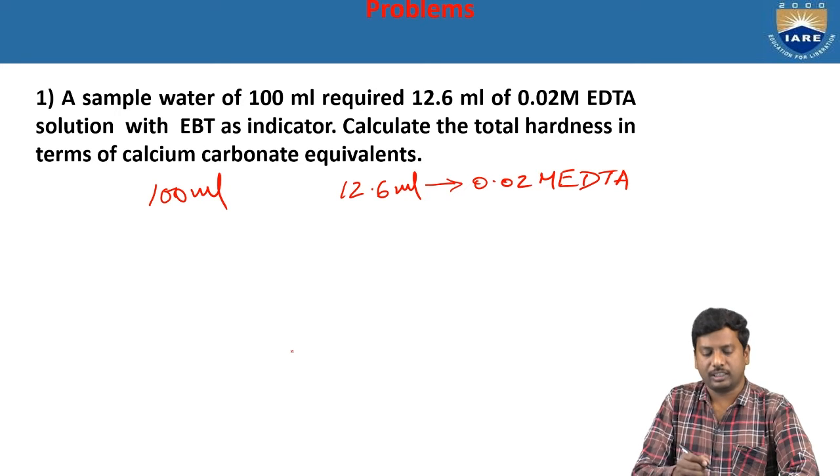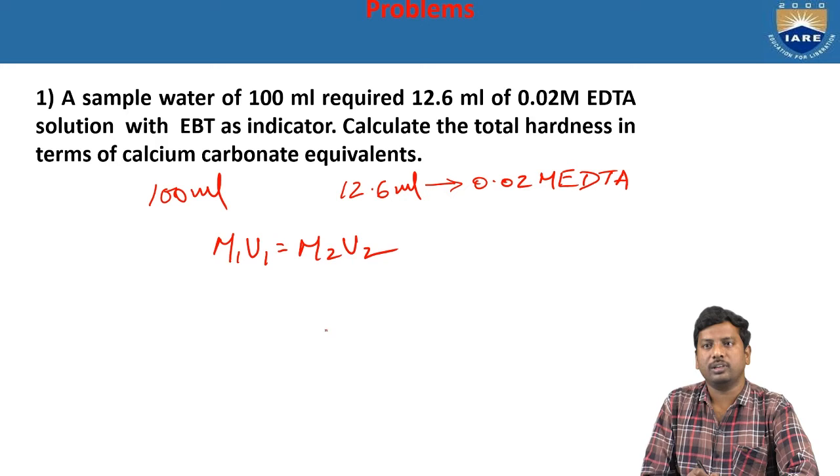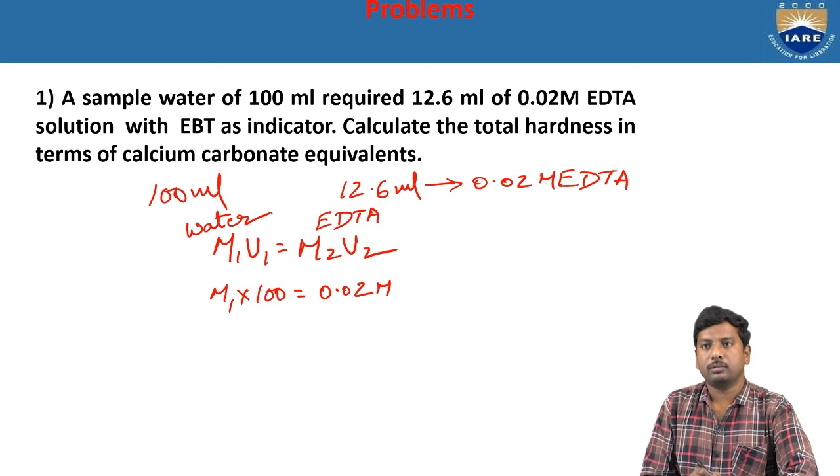Okay, now the formula is nothing but M1 V1 is equal to M2 V2. From the left-hand side we consider M1, the unknown quantity, into 100, and from the right side we consider the concentration, 0.02 molar EDTA. That means from the right side we consider EDTA and on the left side we consider water. So 0.02 molar EDTA into 12.6 ml.